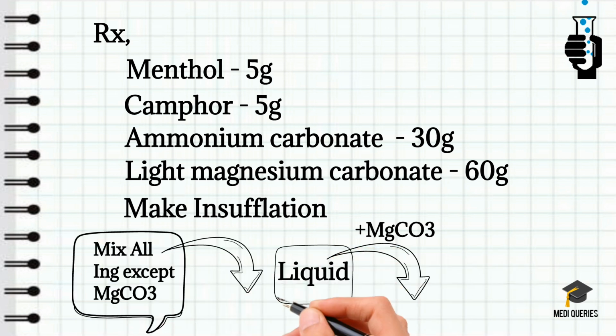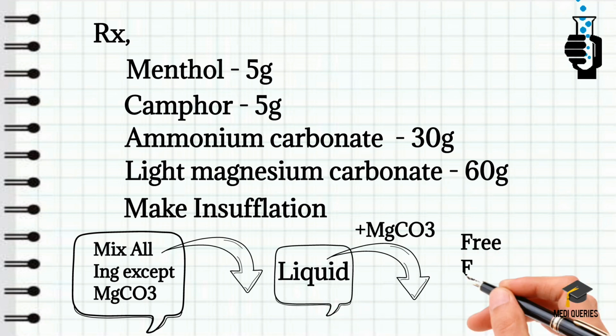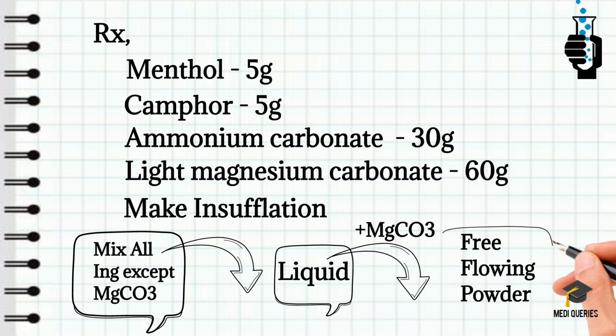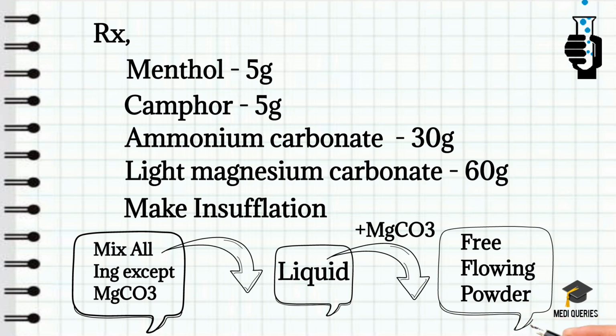In this prescription, menthol, camphor and ammonium chloride get liquefied on mixing with each other. So to dispense this prescription, menthol, camphor and ammonium chloride need to be triturated together to form a liquid. Okay, let it form a liquid first. After that, add light magnesium carbonate and mix it thoroughly to make a free flowing powder. Okay, that is how we make an insufflation, by observing the nature of the compounds.